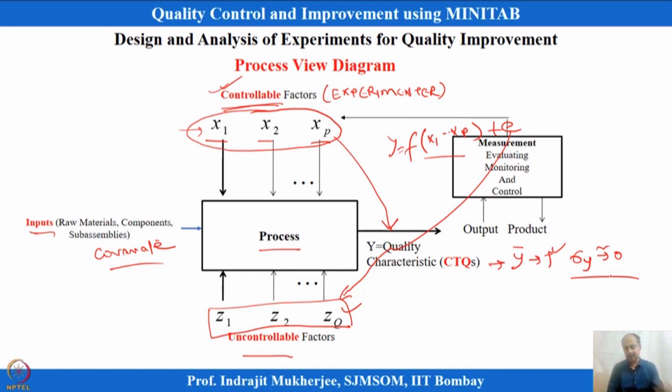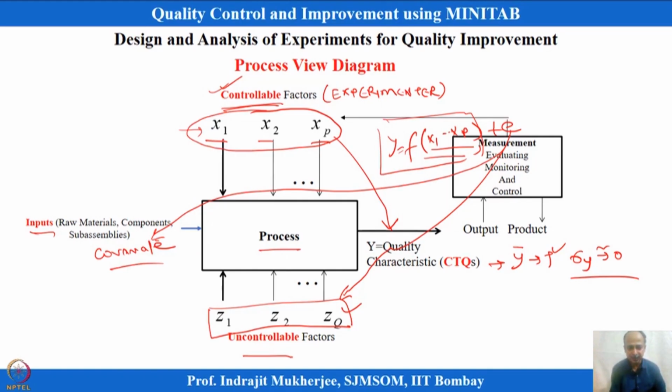Another objective is to develop the functional relationship, so that we can optimize. Whenever I have a function I can optimize, so I need a function. To get a function I need to know what are the xp variables which are controllable and significantly contributing to the variability in y. And there will be some error that can be because of these noise variables which are not considered, and which are difficult and uneconomical to control. These errors may also be impacted by the covariates which are influencing the process, but we do not have any control on that.